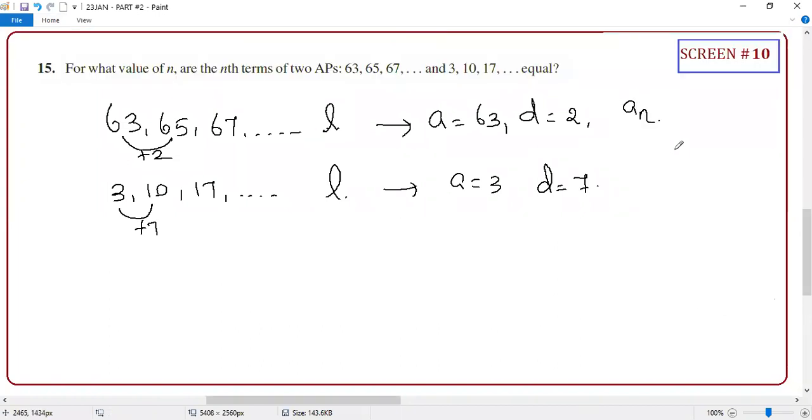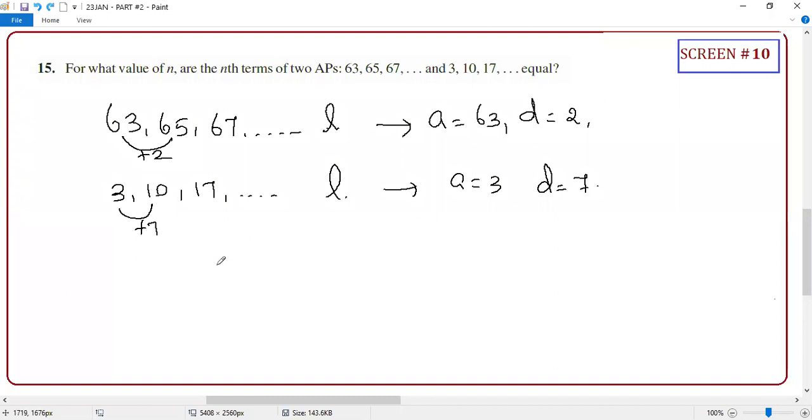So this is AN and this is also AN. You need to know both are equal. Basically, both are equal. Okay, so just find AN here, AN here for the first one. Maybe I'll put a different AN, then I'll equate that. Okay. So, what you can say, AN for the first one.